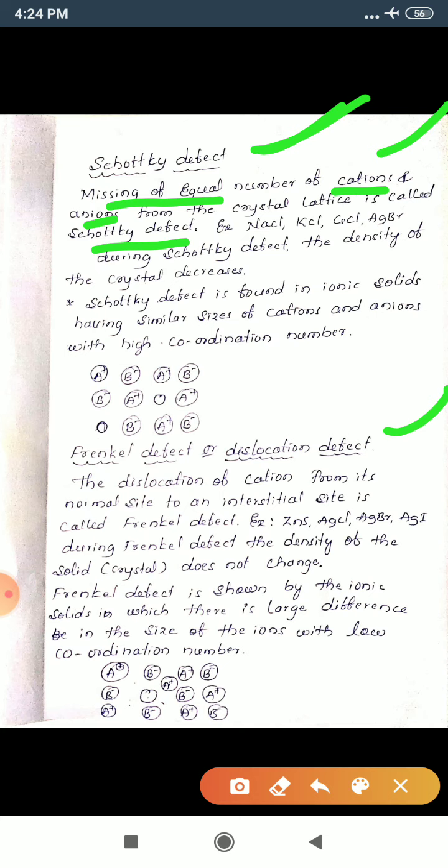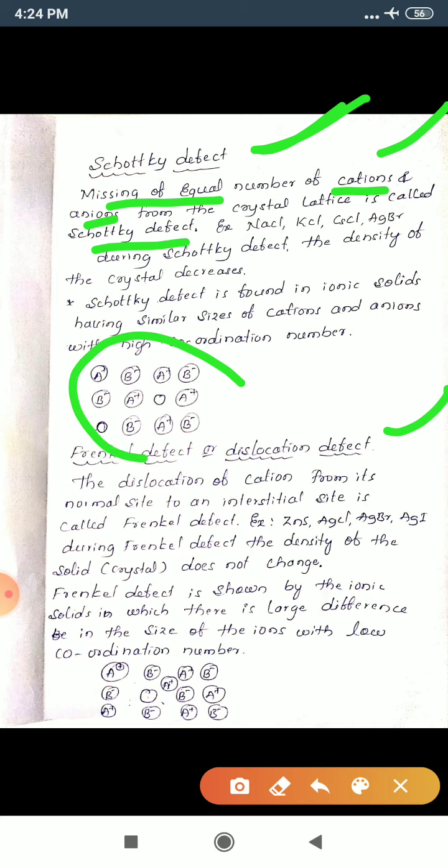Example, NaCl, KCl, cesium chloride. Okay, these are the examples. These crystals, NaCl, KCl, cesium chloride, AgBr, these types of crystals show Schottky defect.